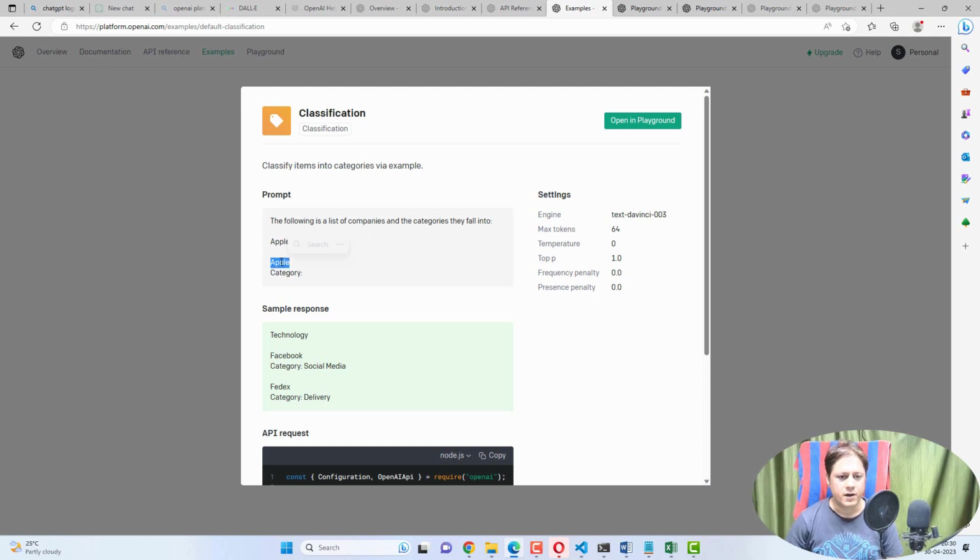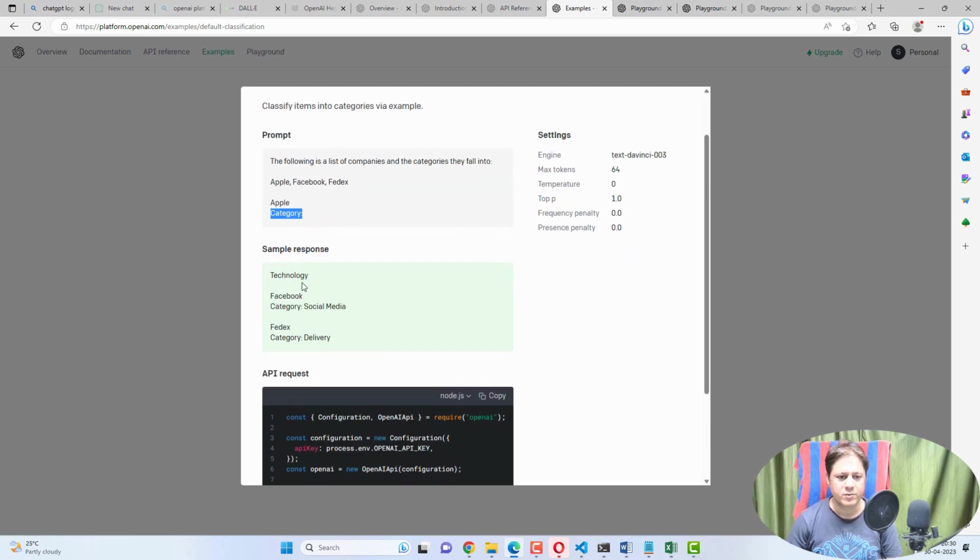So I am saying Apple, and category colon. The response which I receive is technology. So Apple is a technology company, right? If you see, nowhere is it mentioned that Apple is a technology company. It is giving the response based on the knowledge base the system has. And the second thing it is already mentioning is Facebook category is social media and FedEx category is delivery.